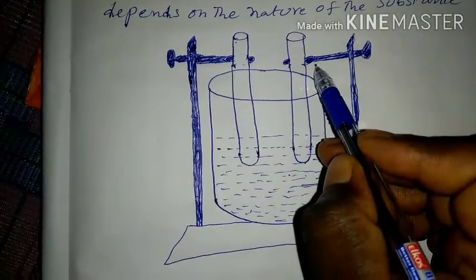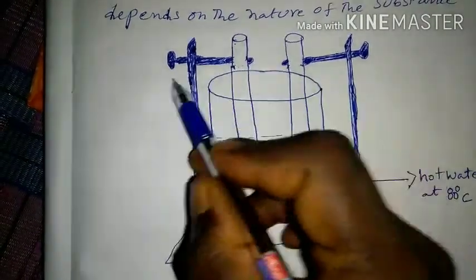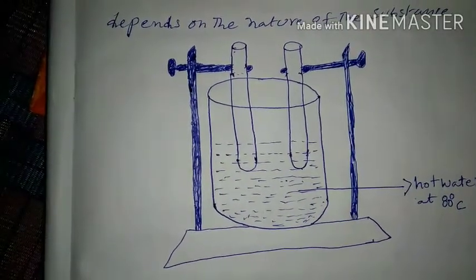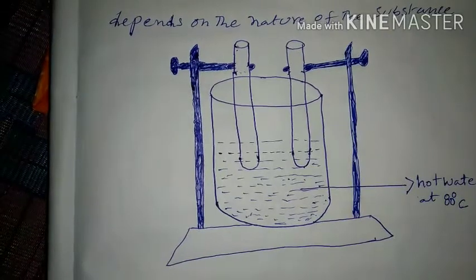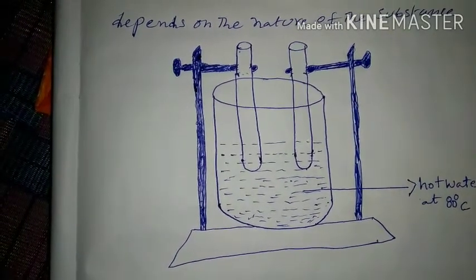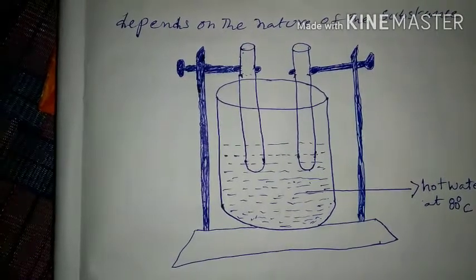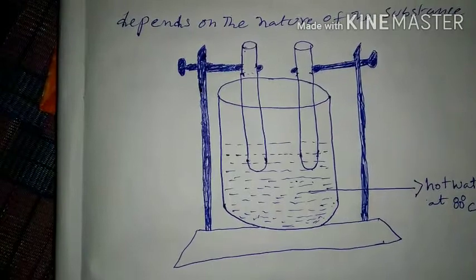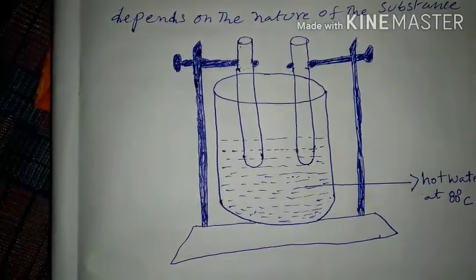One of them is filled with 50 grams of water and the other with 50 grams of oil, both at room temperature.